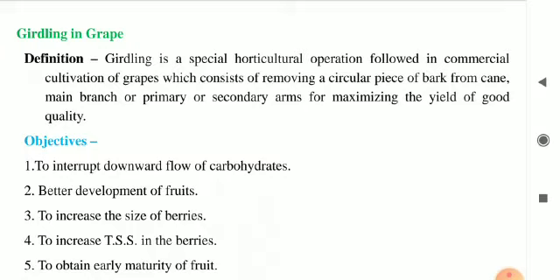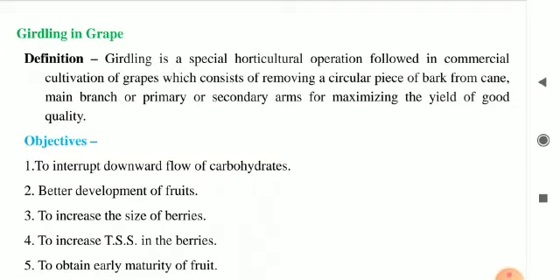Girdling is a special horticultural operation followed in commercial cultivation of grapes, which consists of removing a circular piece of bark from cane, main branch, or primary or secondary arms for maximizing the yield of good quality.